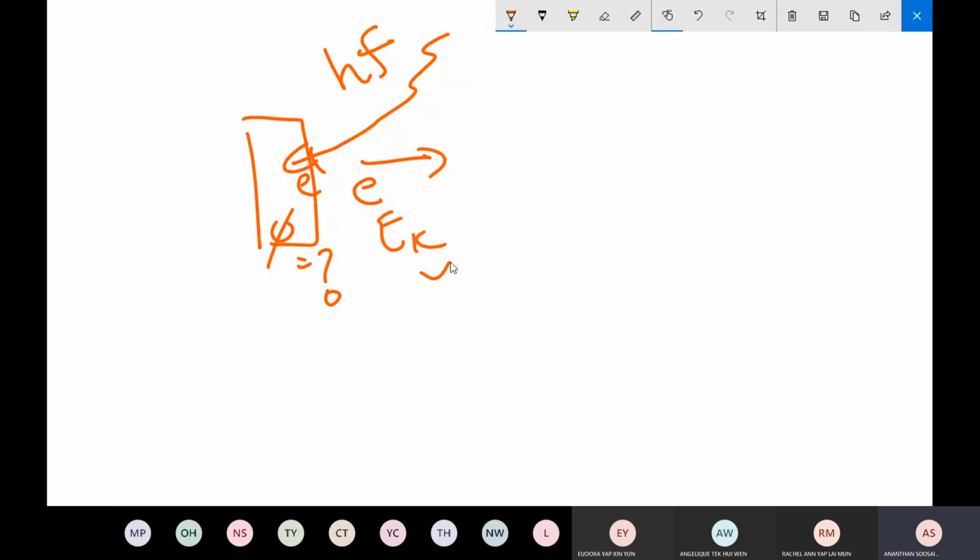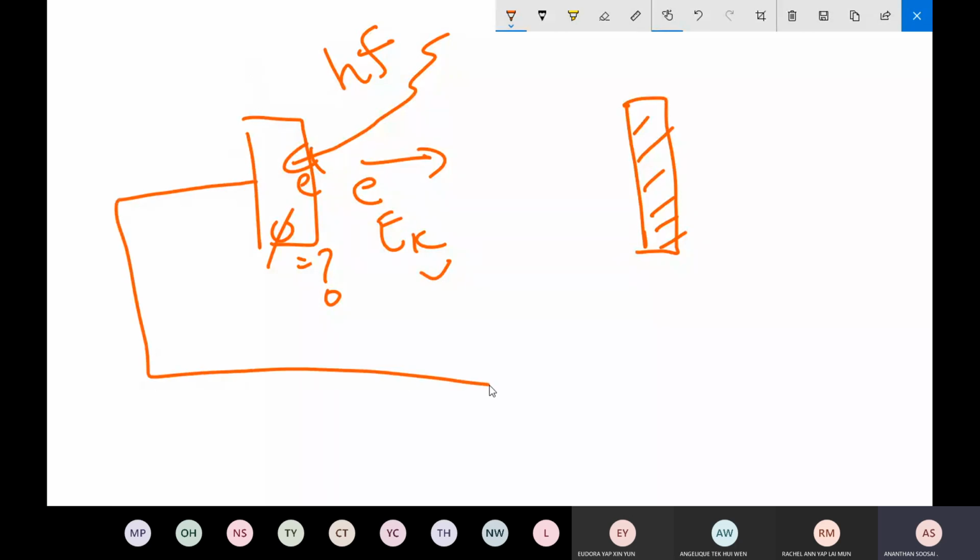Millikan said we can find this by using an electric field. By using an electric field, you put a plate here. The metal is another plate. He connected it to a power supply, because this is the electron. This plate, he can make it cathode, for the sake of finding the kinetic energy.